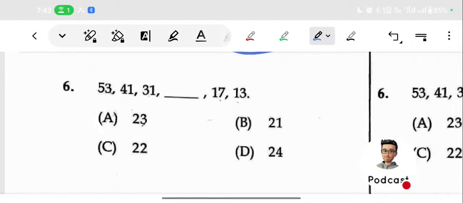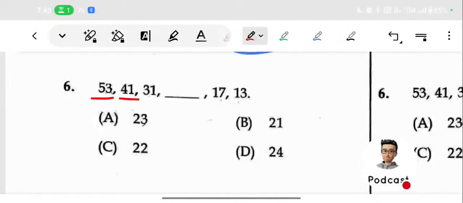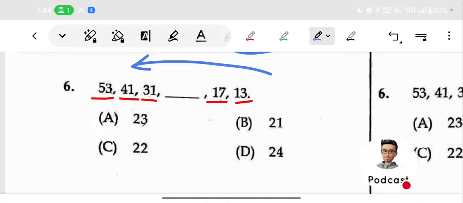The next one is 53, 41, 31, dash, 17, 13. The numbers are decreasing. So if it is decreasing, it is better to go from here to here. Here the gap between 13 and 17 is 4. So here there is a gap and here there is a gap. After that the gap is 10. Then here the gap is 12.